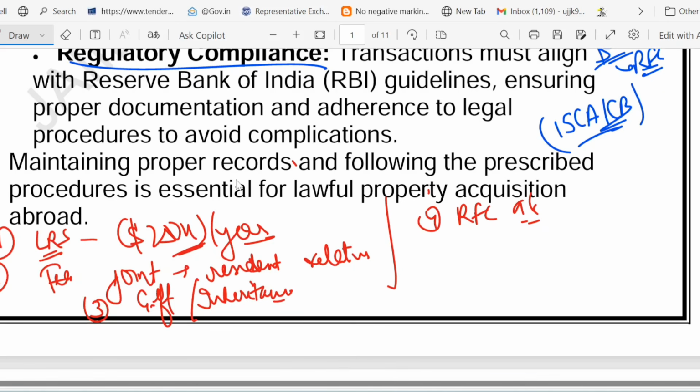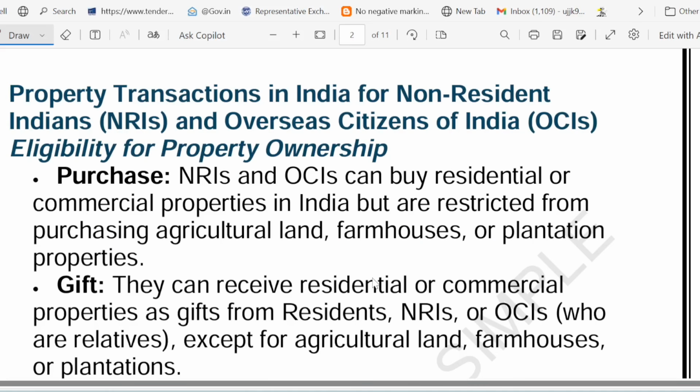Now friends, in the next slide let's discuss property transactions in India. If you are an NRI, or an OCI, that is an Overseas Citizen of India, and you are dreaming of owning a property back home in India, or selling or gifting what you already own, this one is for you.